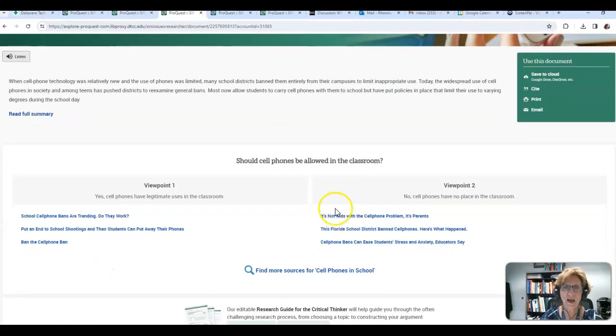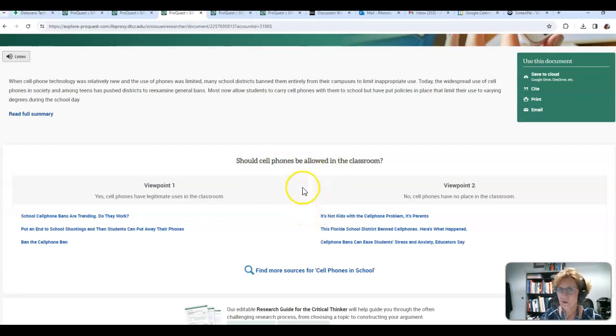when you clicked on that topic, you have your synthesis question. So your synthesis question is the overall research question that indicates your debatable issue. Should cell phones be allowed in the classroom? And that again was approved in Unit 1.